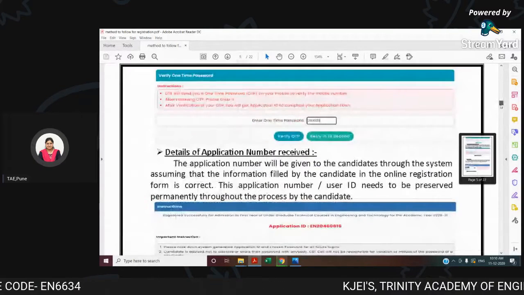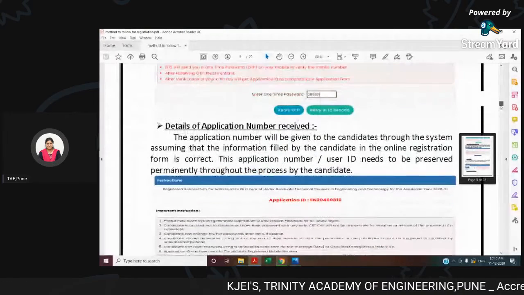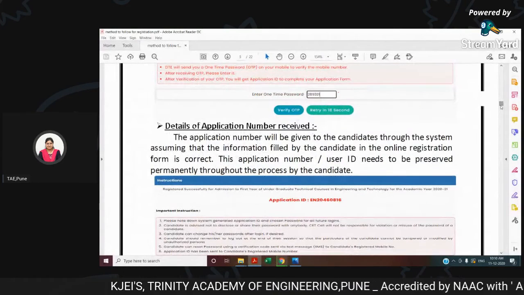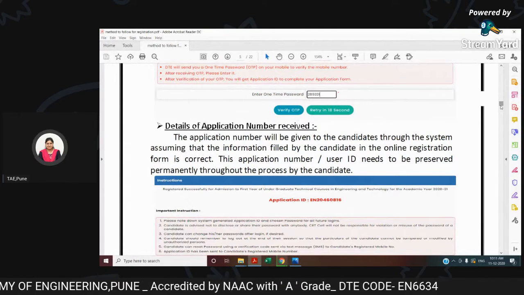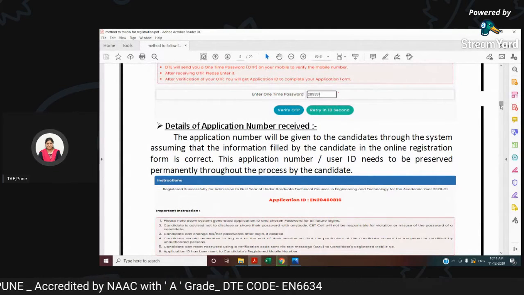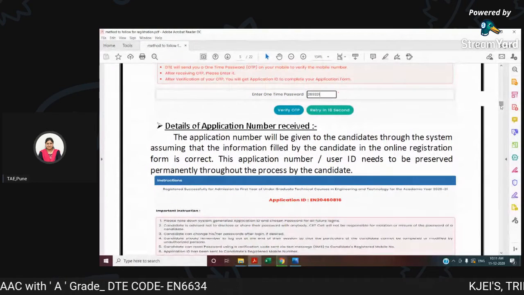Next, you get an OTP. The OTP is sent on your mobile phone number, whichever you have mentioned. Once the one time password is entered, verify OTP, and you end this procedure by getting an application ID.